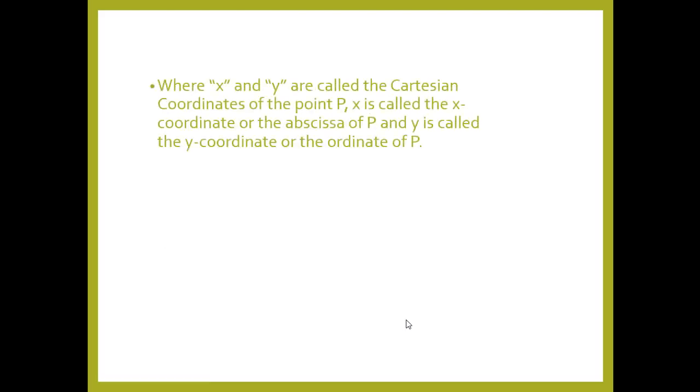Here x and y are called the Cartesian coordinates of the point P. x is called the x coordinate or the abscissa of P, and y is called the y coordinate or the ordinate of P. Now let us learn this with the help of some examples.